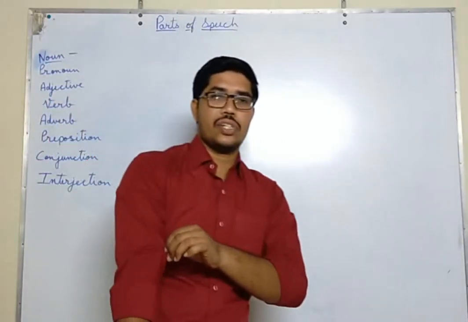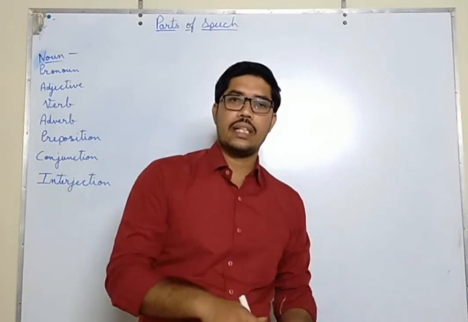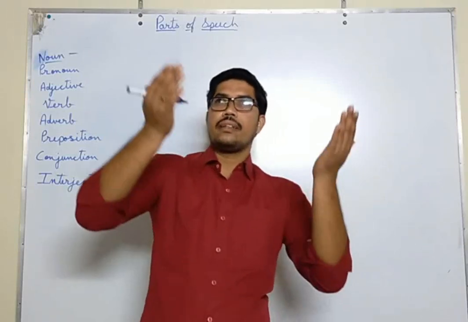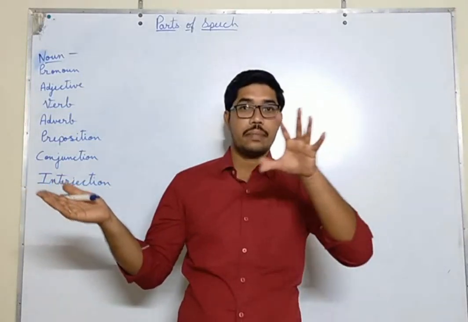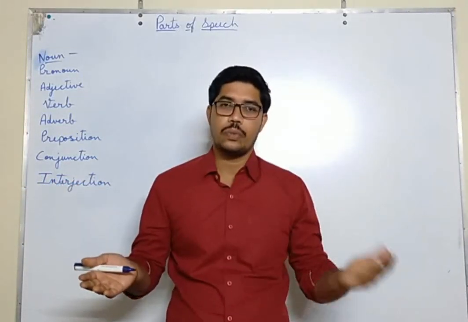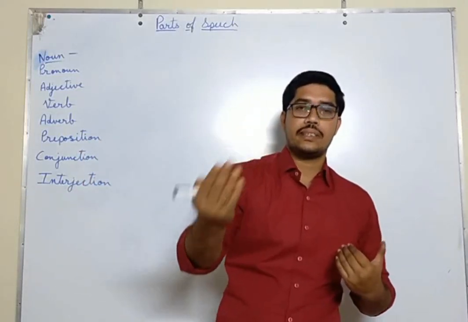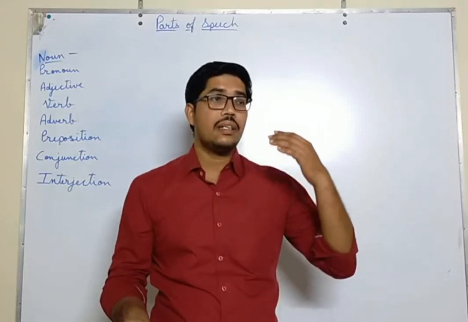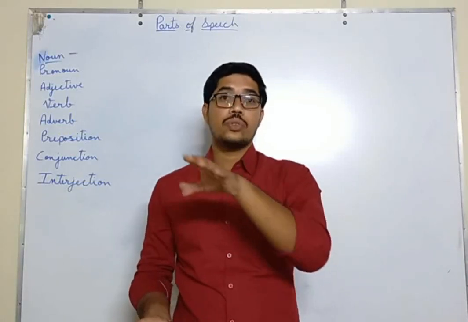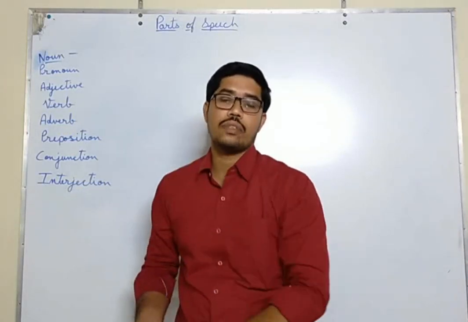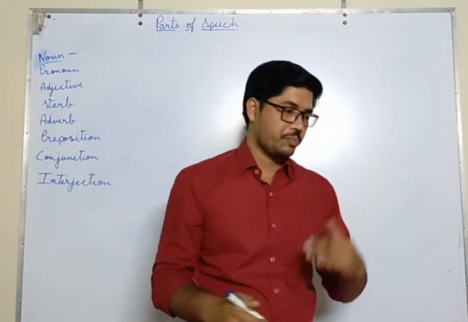Like, I am wearing a red shirt. I can touch my red shirt, I can see the color. So it is a noun. Now what are the things that we can feel? Like, we cannot see the air in this room, but the reality is that air is present in the room. We cannot see it, but at least we can feel it. Like we can feel mother's love, the friendship of someone, somebody's honesty. We cannot feel how strong the boy is, but we can feel the strength of the boy. Strong, adjective. Strength, noun.